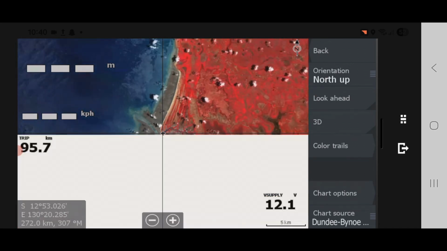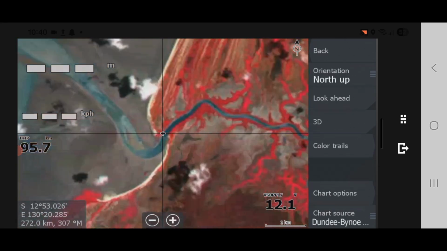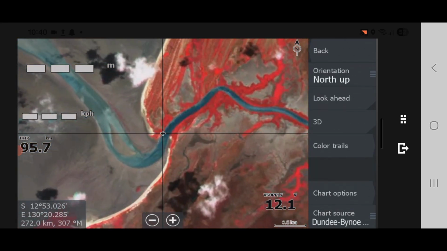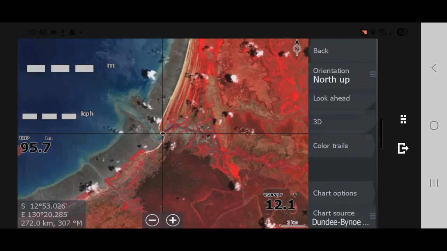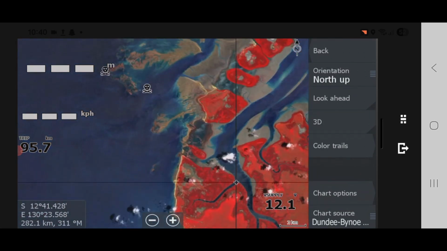Okay, zoomed out a bit too far on this map and it's gone. So let's zoom in a fraction and go for a look-see up Dundee and over to Crabclaw. Not the lowest tide, but it's okay.